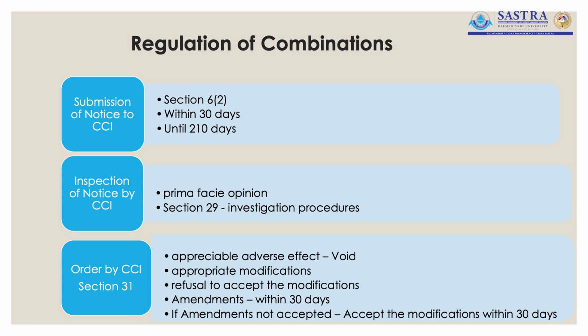When should they do it? There is a time period: within 30 days from the date of getting the approval from the board of directors to go ahead with the mergers and the amalgamation, or if it is going to be an acquisition, within 30 days from the date of the agreement with the target company for going ahead with the acquisition, they have to file the notice, and they will have to wait for a period of 210 days.